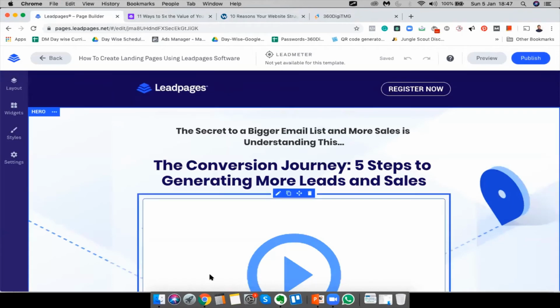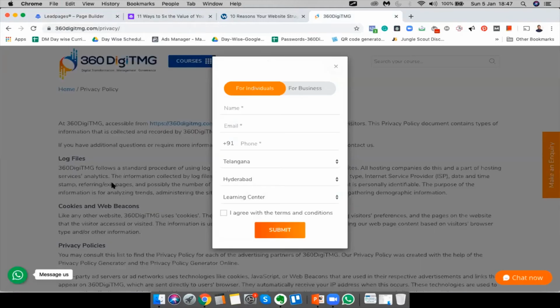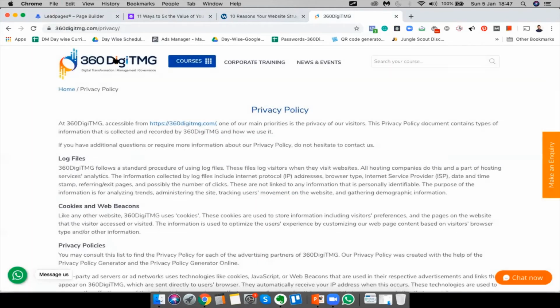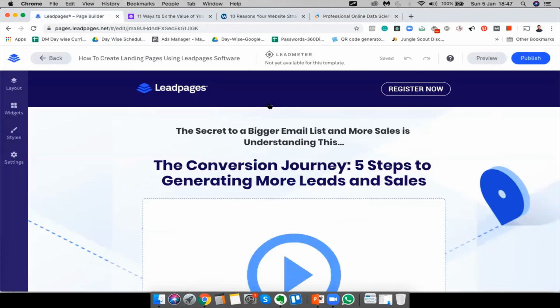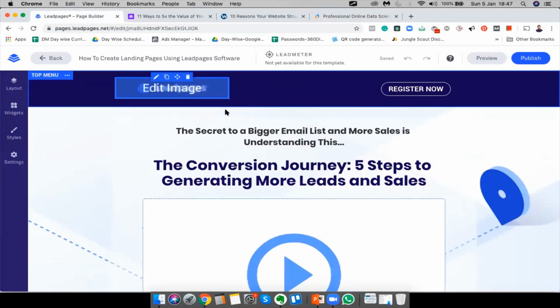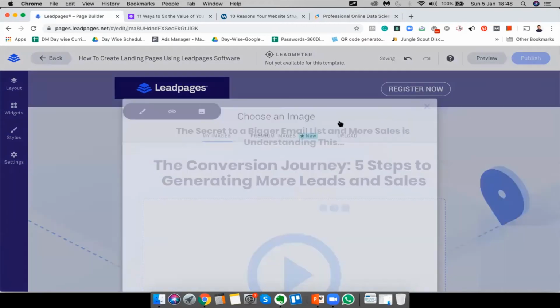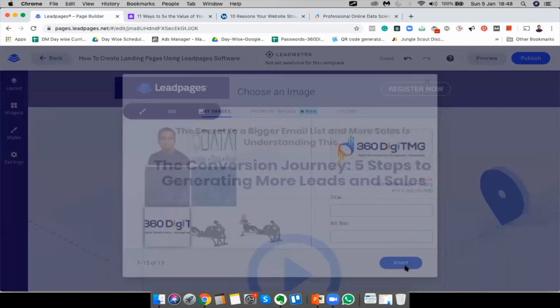Now the very first thing is there is a header here. So let's look at our 360 Digit MG color theme. Basically the color theme is white and orange. Let's first change the logo. I'm going to click on edit, go to image, and I already have the logo here, so I'm just going to insert it there.